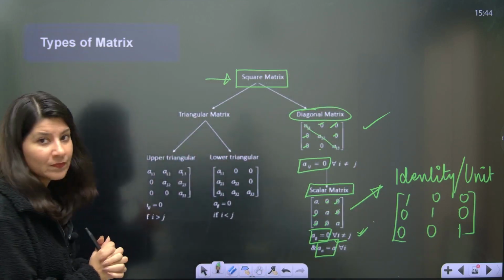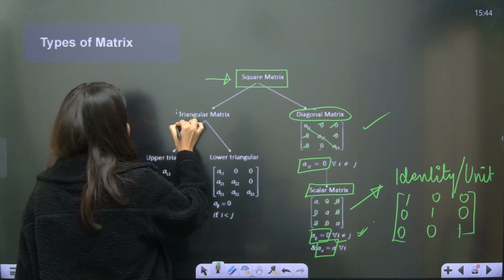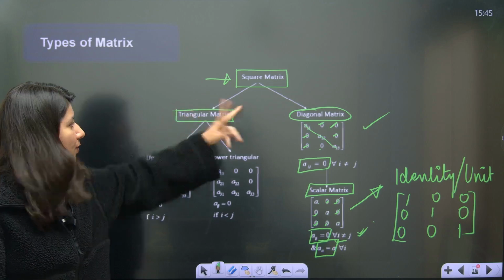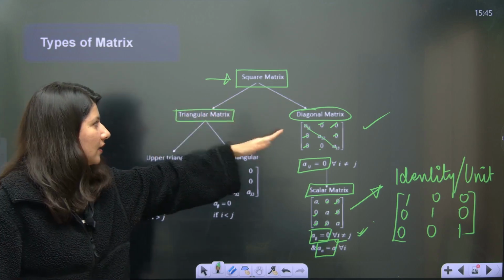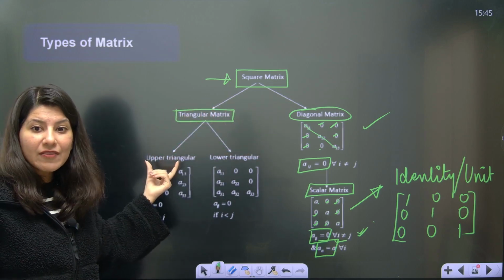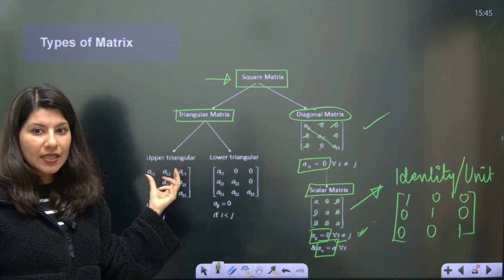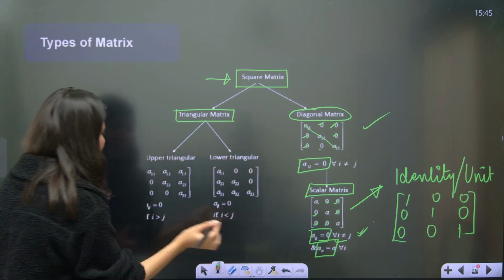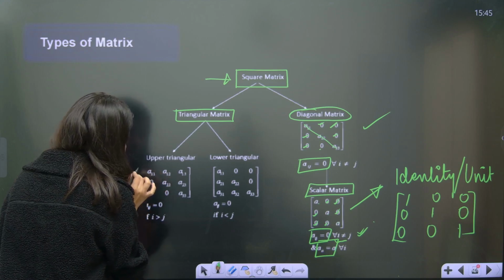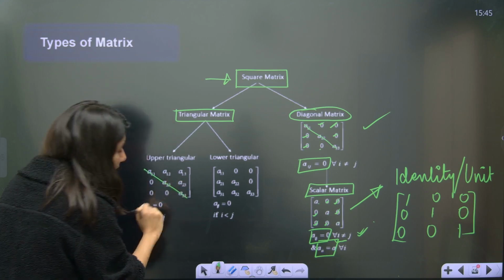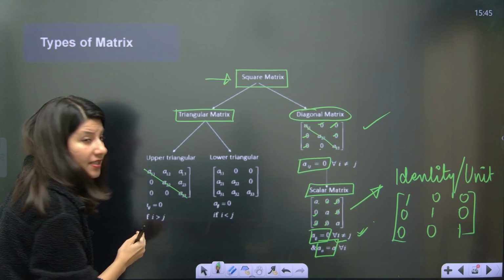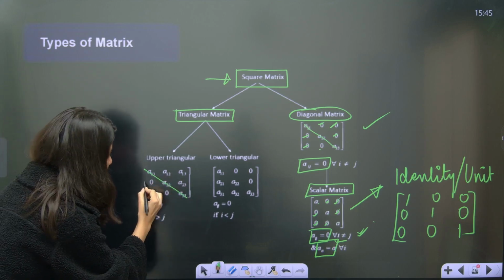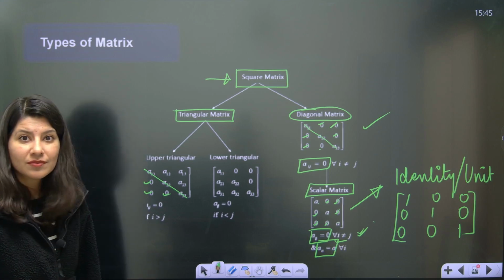Now this, triangular matrix. So a square matrix has two branches, either triangular or diagonal. Triangular again has two types, upper triangular or lower triangular. What is upper triangular? Upper triangular means that elements below the diagonal, that means these three elements, should be 0.